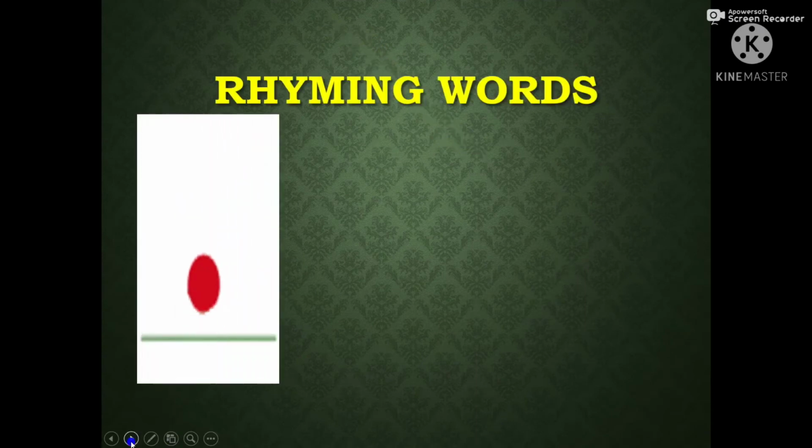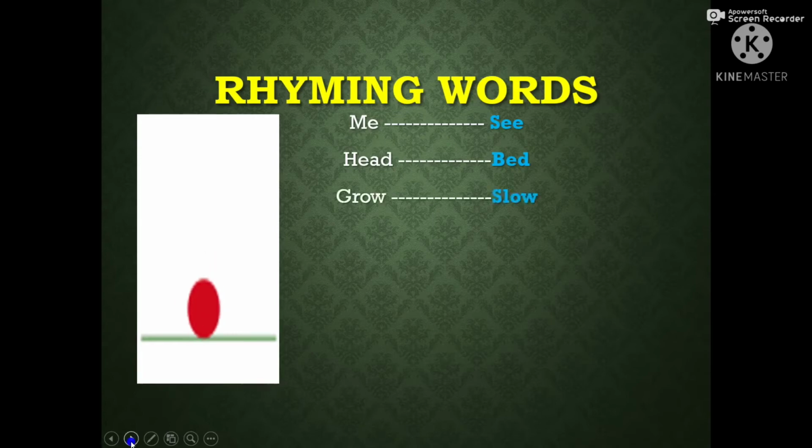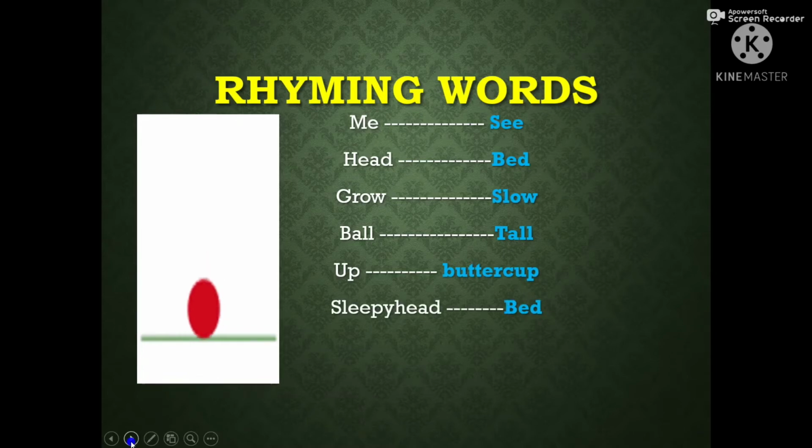Next, rhyming words. We will find some rhyming words from the poem. Me, see, had, bad, grow, slow, bull, tull, up, buttercup, sleepyhead, bad. So these are the rhyming words from the poem.